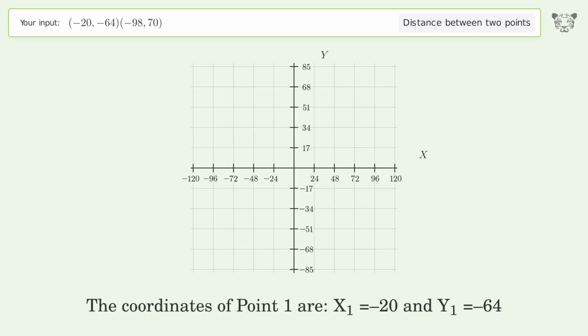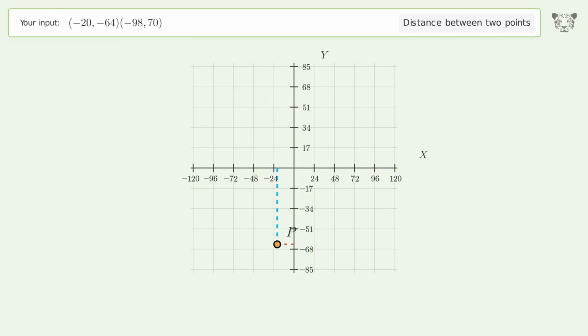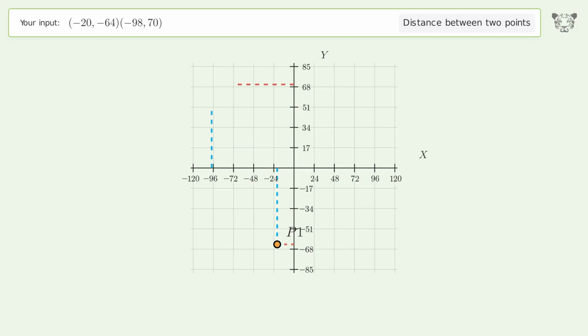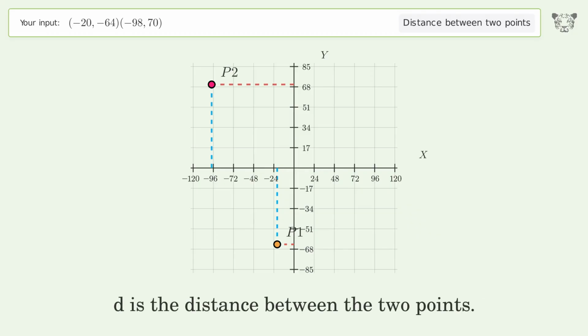The coordinates of point 1 are x1 equals -20 and y1 equals -64. The coordinates of point 2 are x2 equals -98 and y2 equals 70. D is the distance between the 2 points.